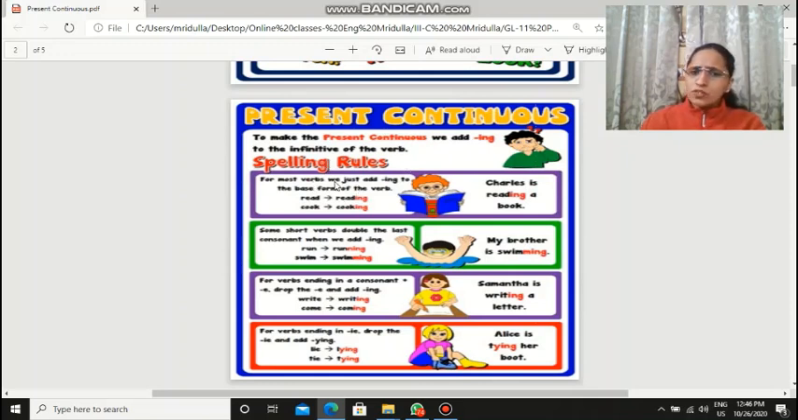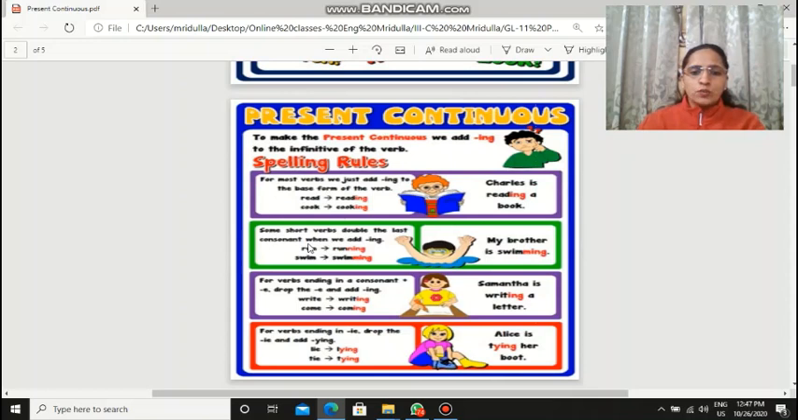For most verbs, we just add ing to the base form of the verb, like read becomes reading, cook becomes cooking, speak becomes speaking, right? So we generally, for most of the words, we just add the ing at the end, okay?